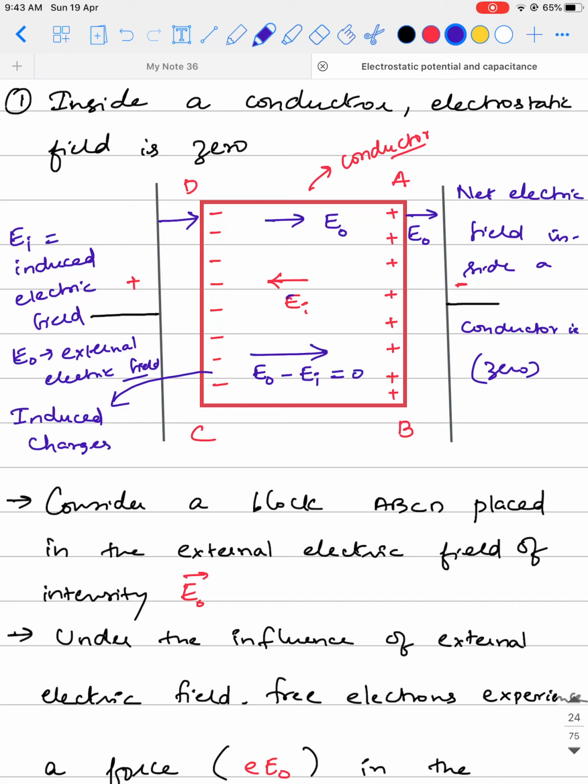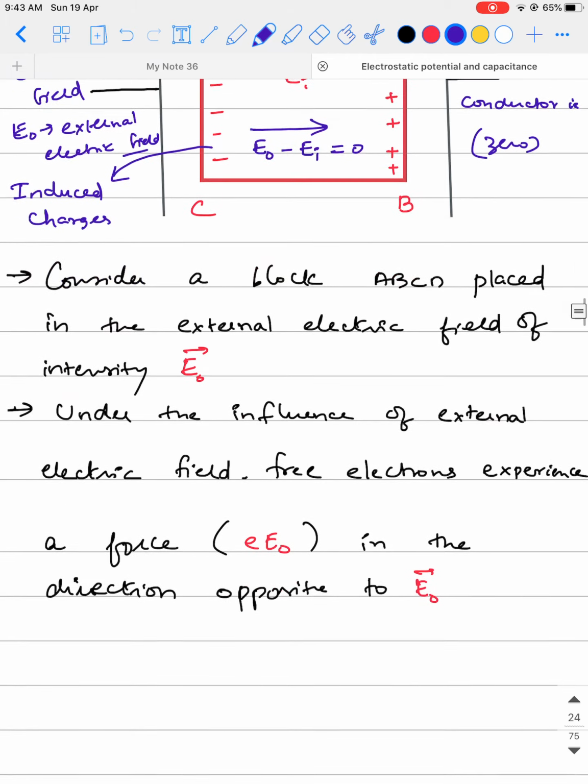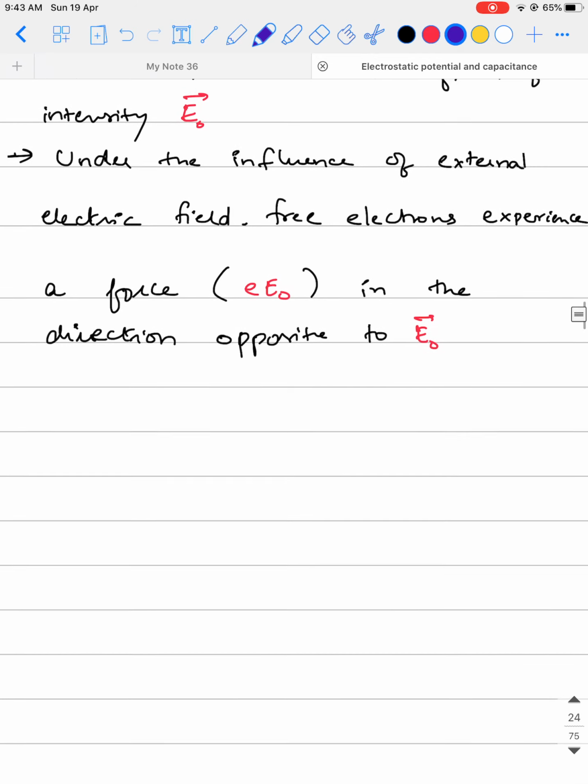Okay, so when this scenario is achieved, where the external electric field becomes equal to the induced electric field, the conductor is said to be under a condition known as electrostatic equilibrium. Remember this, it is a property exhibited only by conductors.